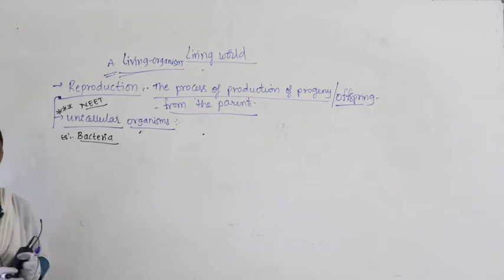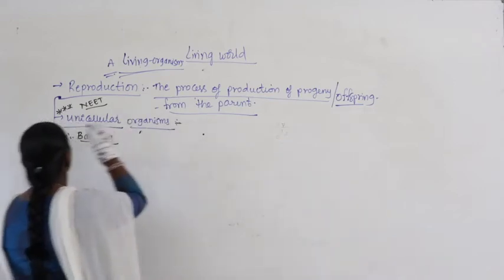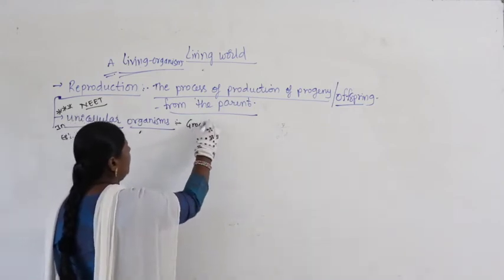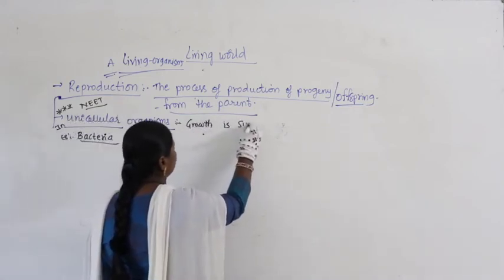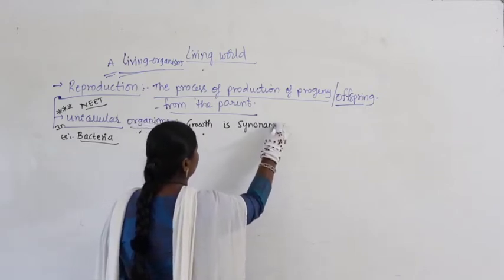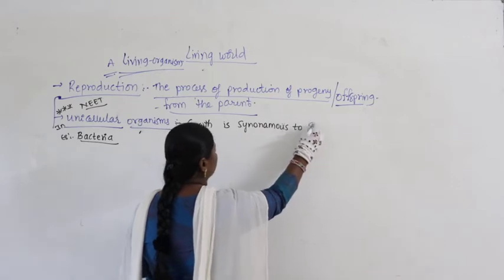In the previous NEET question papers, we have the question to find out the correct statements from the given statements. There are 4 statements. In that, one of the statements is that in unicellular organisms growth is synonymous to reproduction.